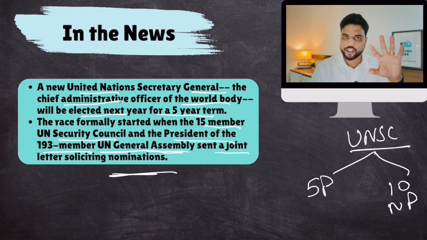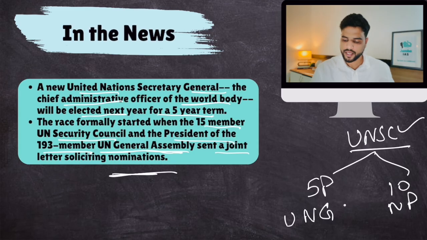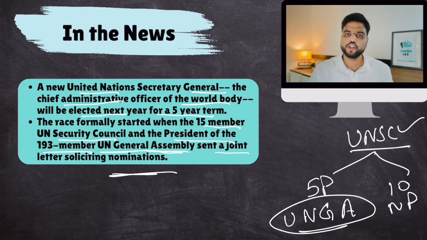So the election process begins when UNSC and the President of UNGA send a joint letter to ask for nominations. Now, when they ask for nominations, each member country can recommend their nominee, a person from their own country. Each member country has the right to give nominations. India can give, Pakistan can give, South Africa can give, Brazil can give, Russia can give. So they are inviting nominations.